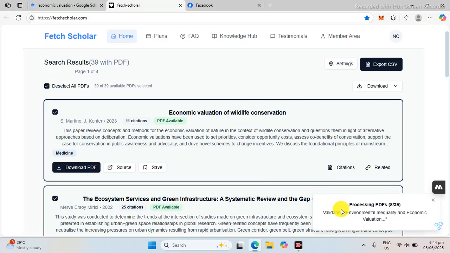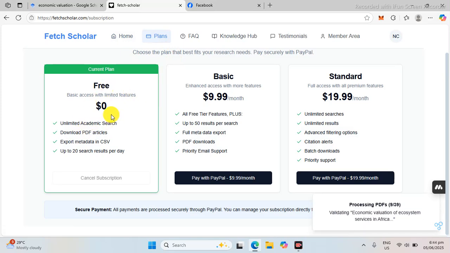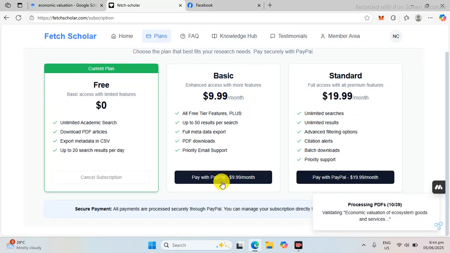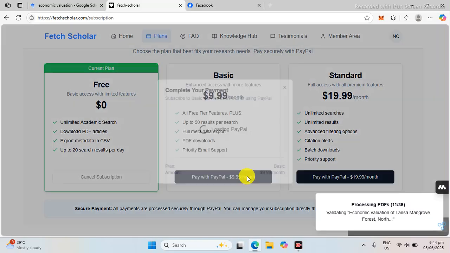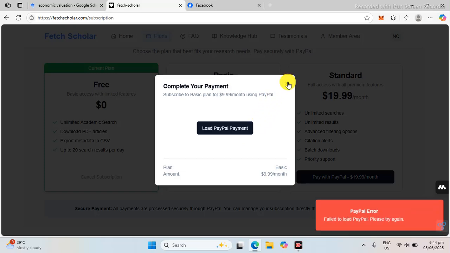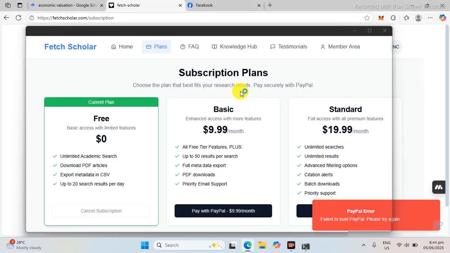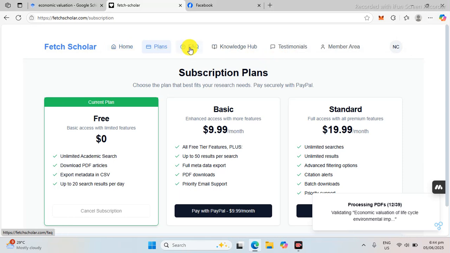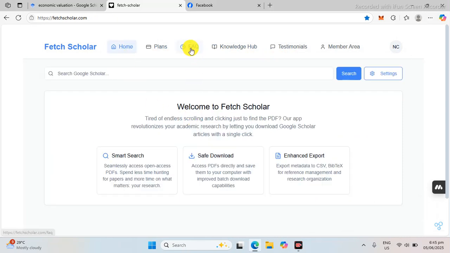So it also has, let us wait while downloading, a plan, like a free plan, which is this one, basic and standard. So 100 results per day, 50 results unlimited. So you can check out this one, and you can pay securely with PayPal or debit card. It's not working as of now, but maybe sometime it will work out. Anyway, this is a new website.